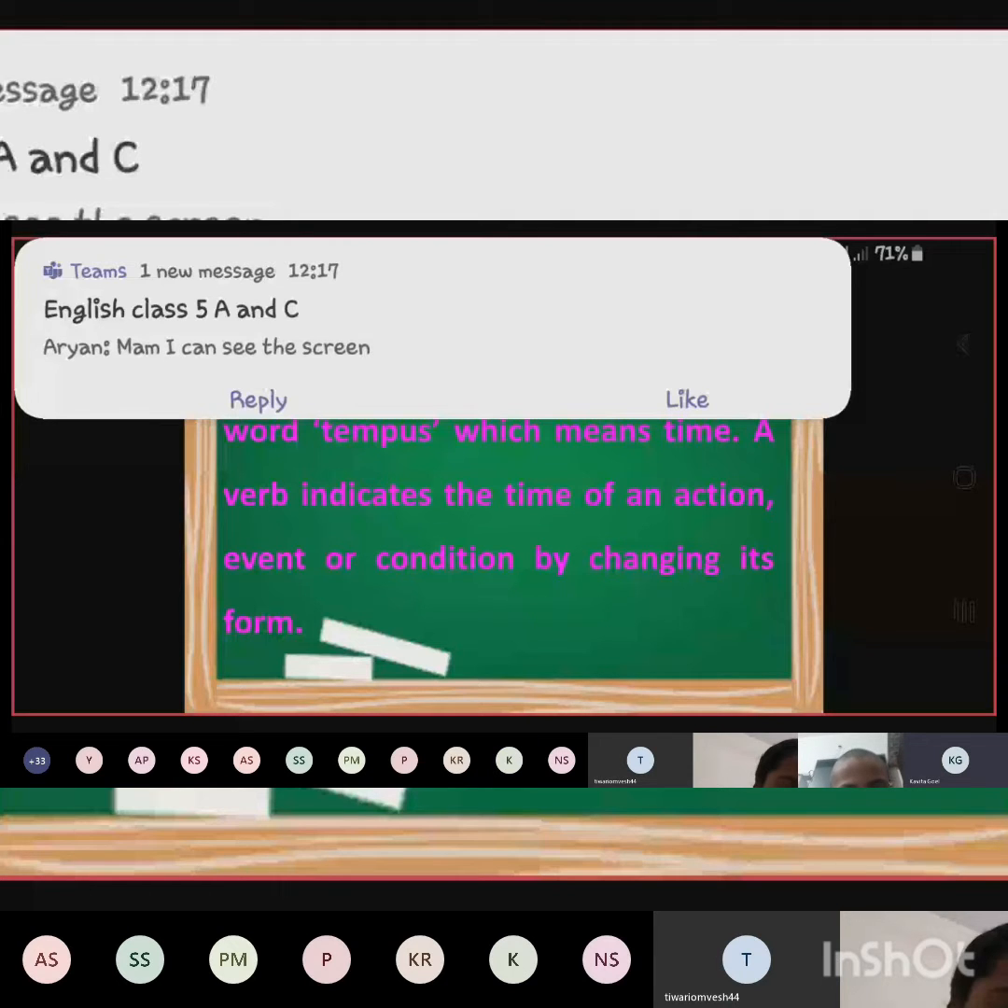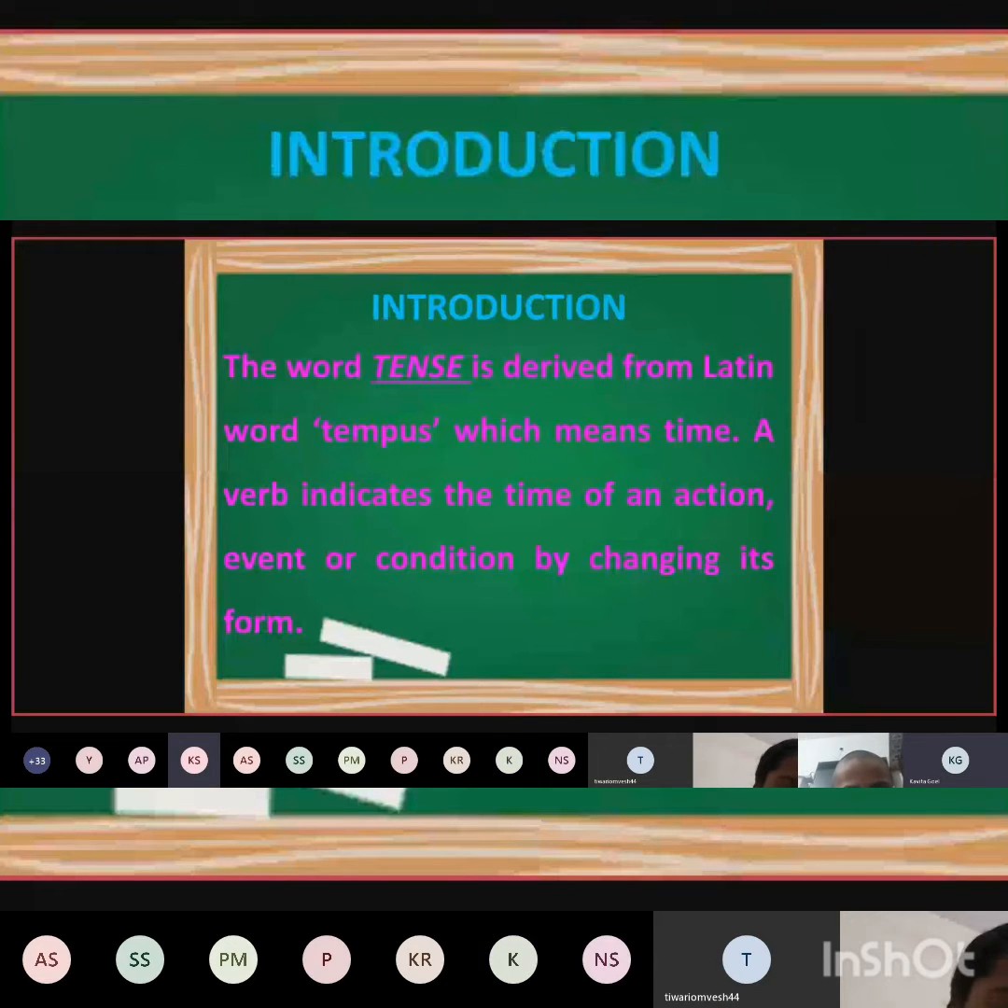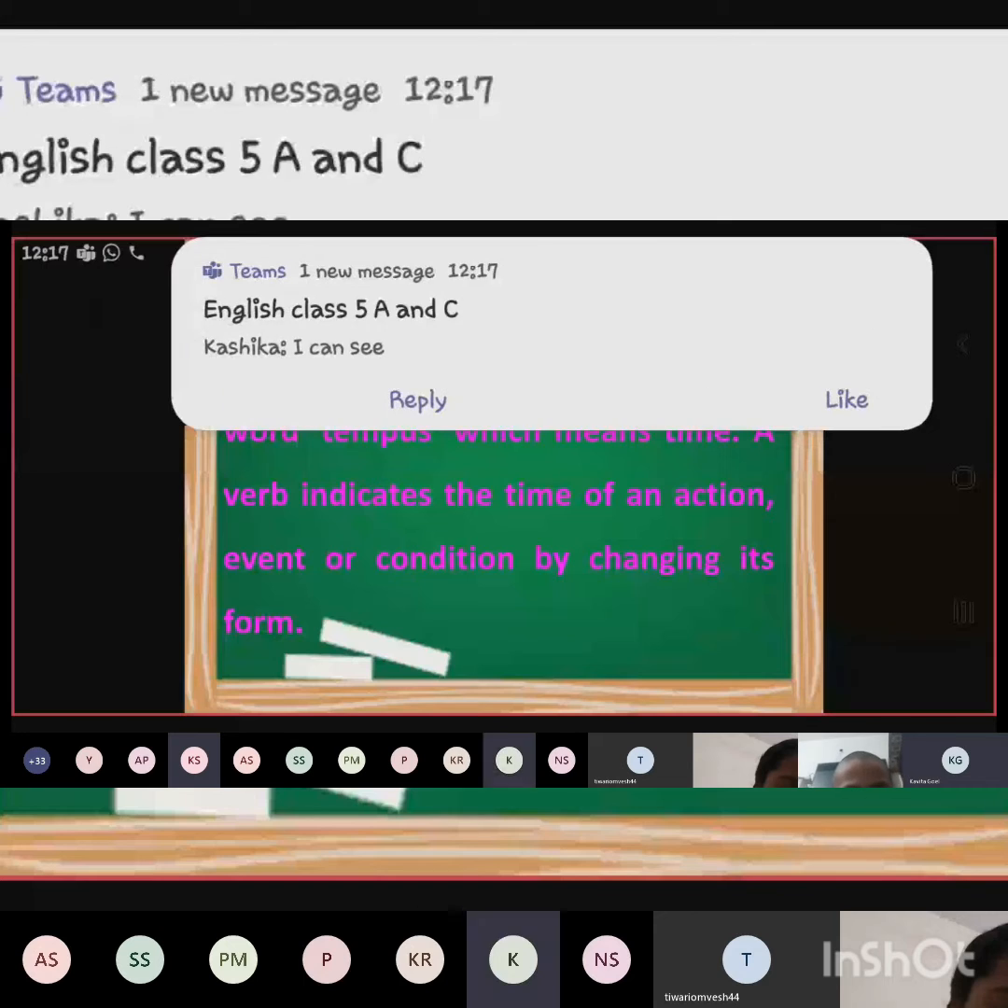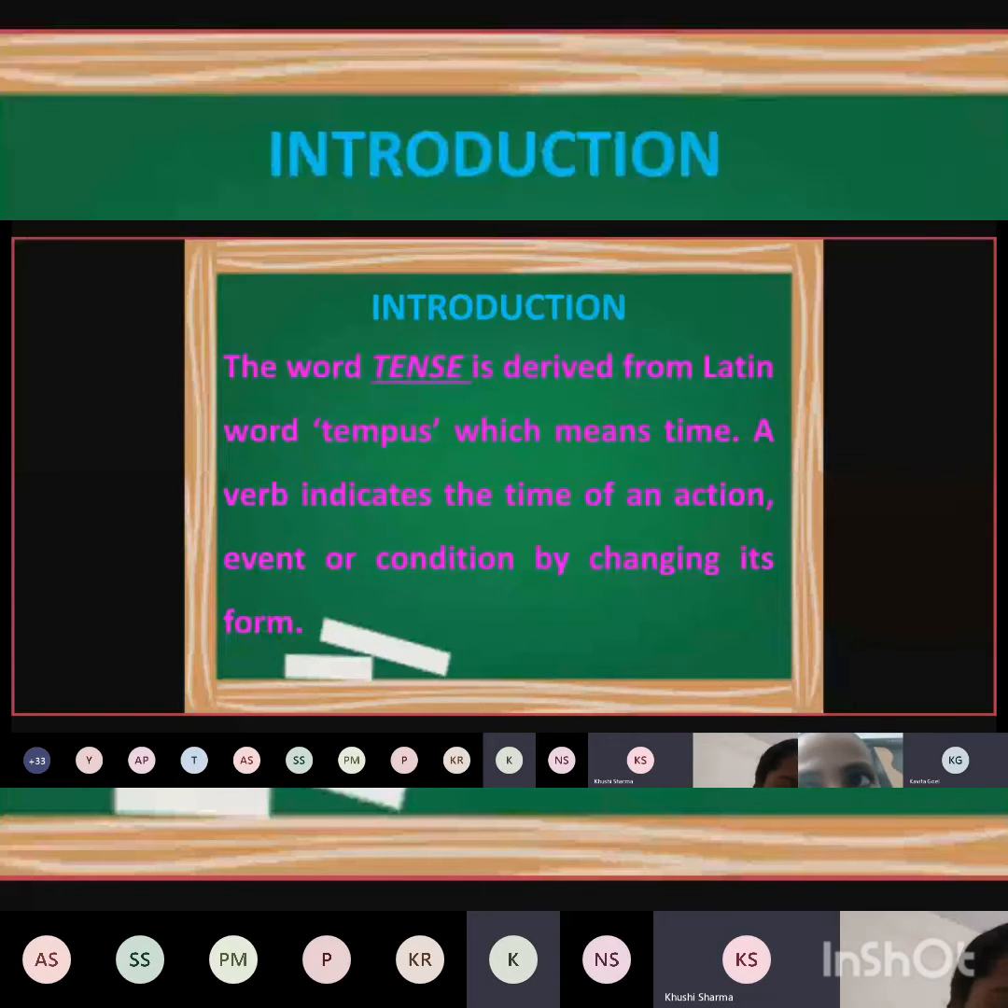If somebody is not able to see, it means you have some internet issue. Okay? Stop typing messages now. I said stop typing messages.